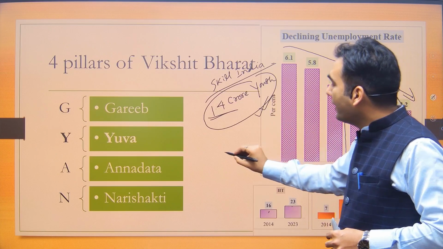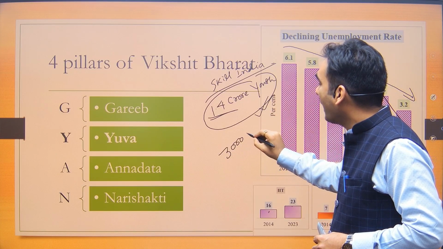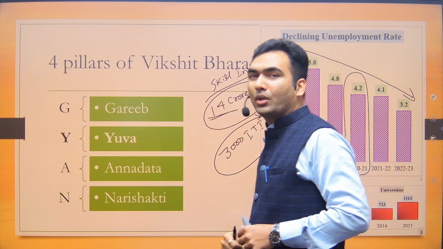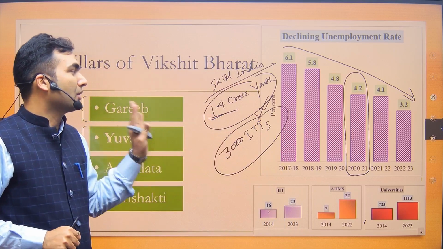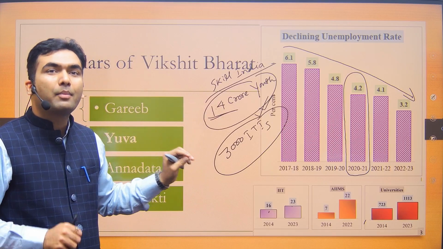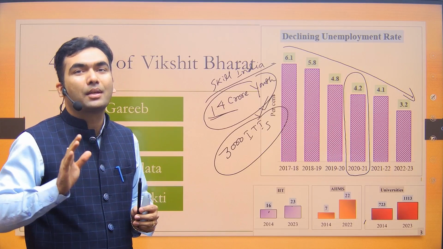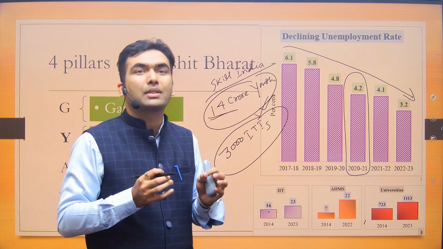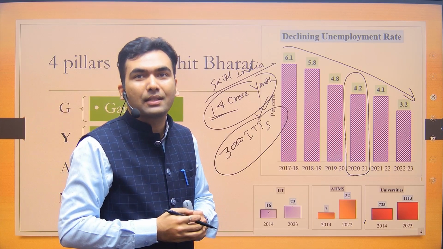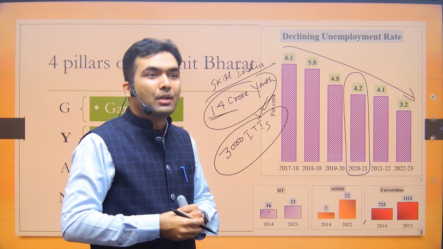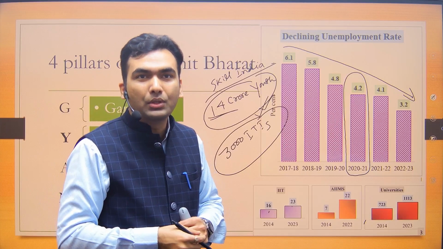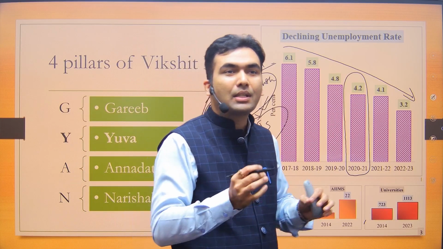The government is also saying that we have established 3000 ITIs. So, if there is a question on skill, first you will write the positive thing, that yes, Skill India has done this much skilling, 3000 ITIs have been established and all those things, and then you will write, but overall we are still very far behind other countries. Only 5% are formally skilled, as compared to, say, South Korea, where 96% are formally skilled, as compared to China, USA and other developed countries, all having 60+% of youth formally skilled. So this is how you will write the answer.